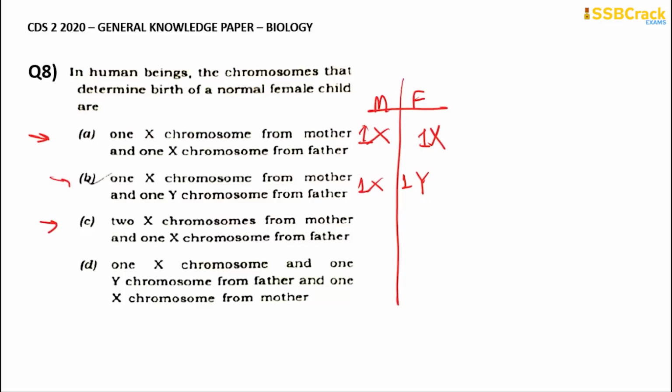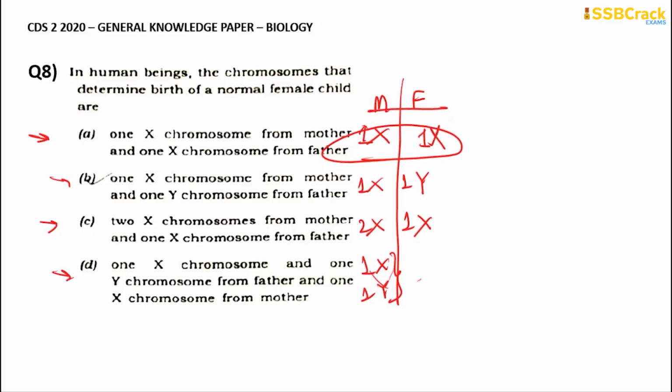Option C says two X chromosomes from mother and one X chromosome from father, and option D is one X chromosome and one Y chromosome from father and one X chromosome from mother. So which among these is the correct answer? The correct answer is option A. If both of the chromosomes are X, only then we will get a female child.